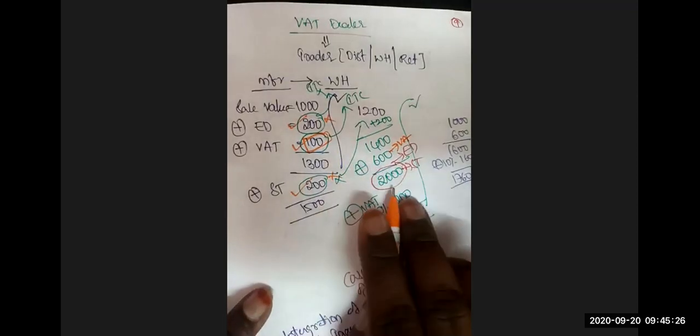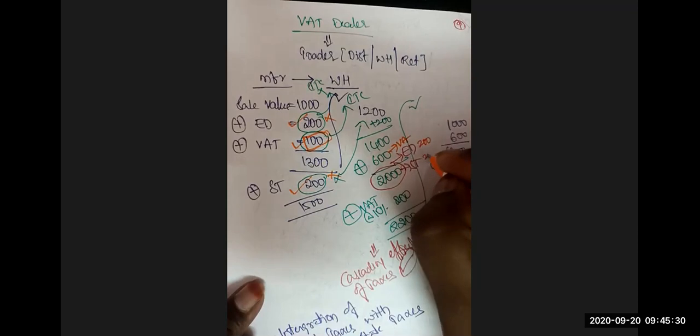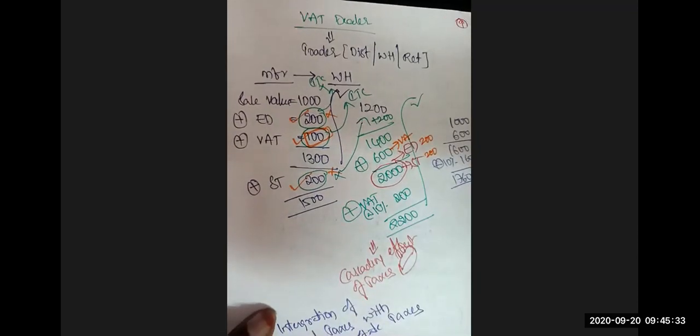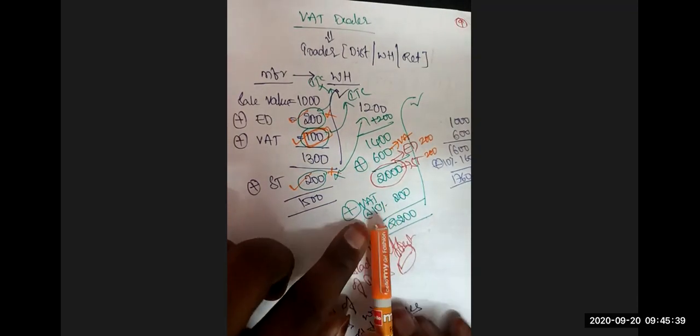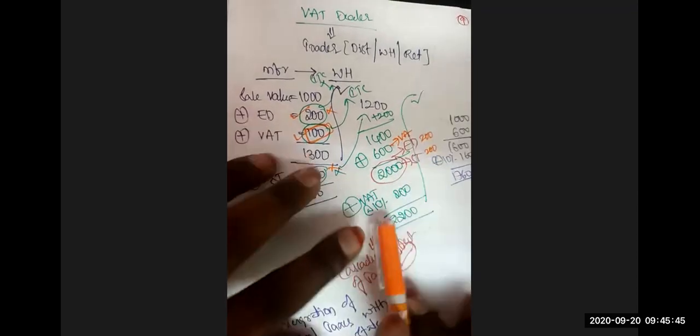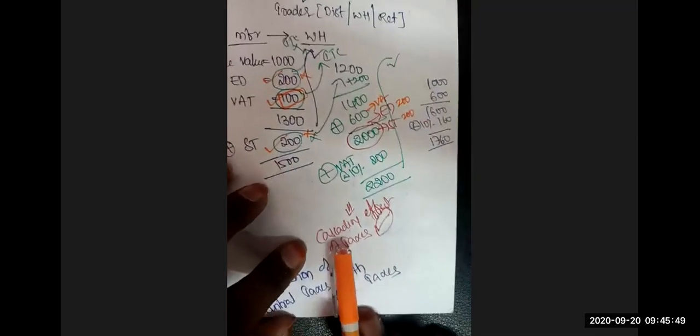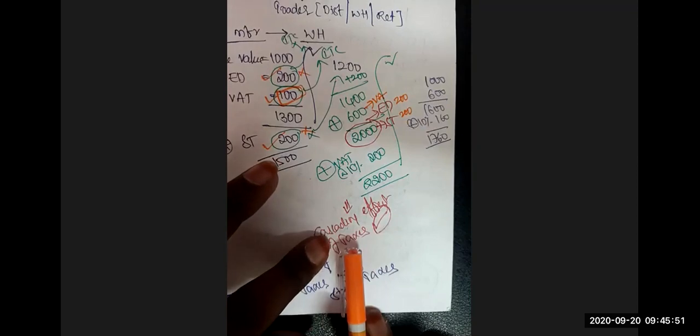And in total it is 2000 rupees. In this 2000, we have the excise duty of 200 and the service tax of 200. Now the wholesaler will sell the goods to the retailer. The wholesaler has to levy VAT at the rate of 10% on 2000. And in this, 2400 is a tax element on which again tax is levied. And what is happening? The cascading effect of taxes.